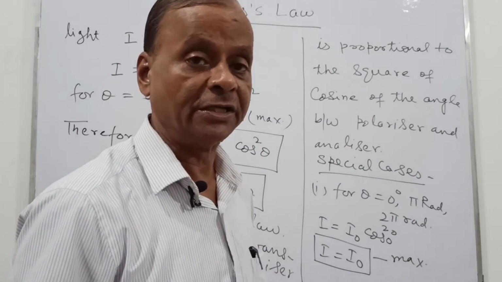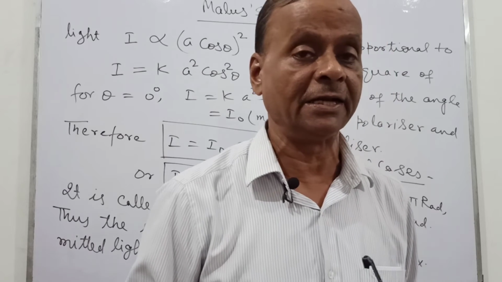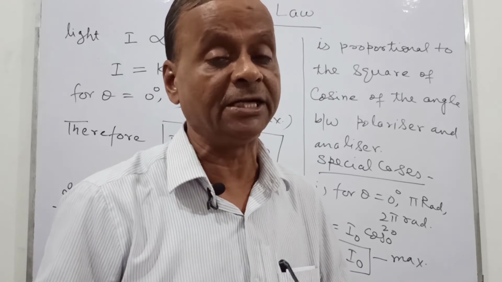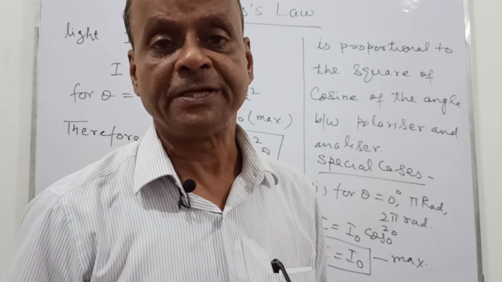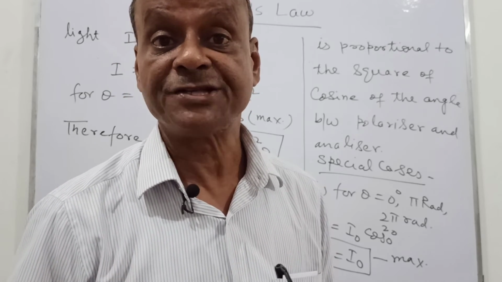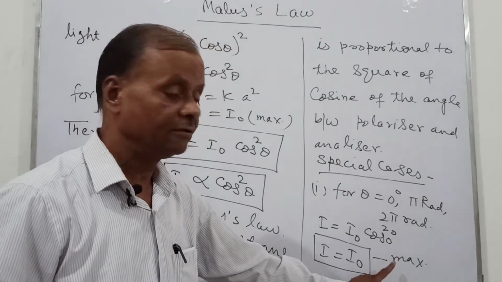It means that when the optic axis of polarizer and analyzer are parallel to each other or anti-parallel to each other, then the intensity of the transmitted light through the analyzer will be maximum. This is the maximum.